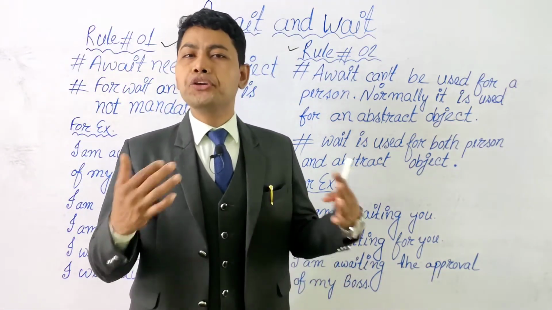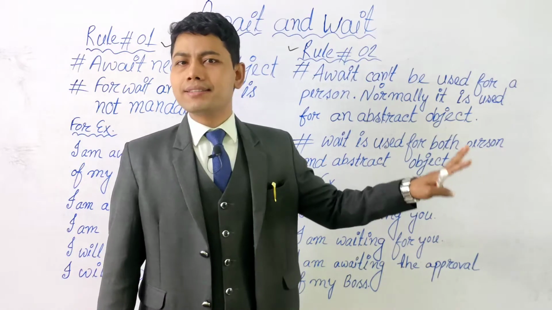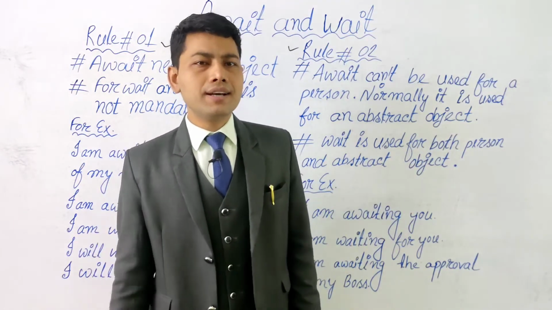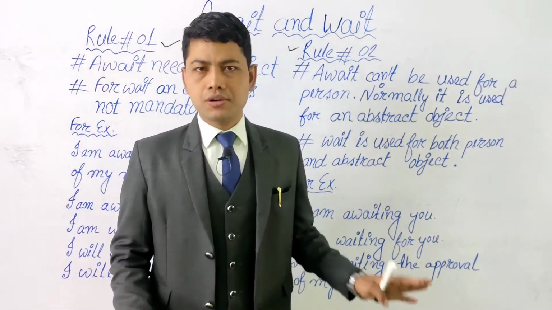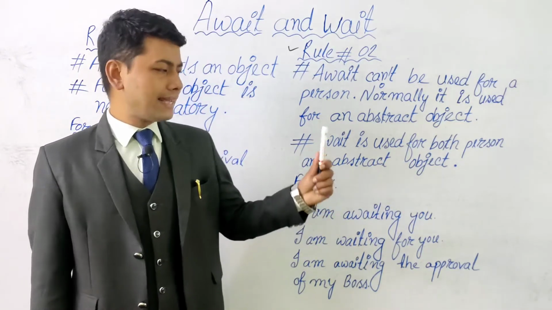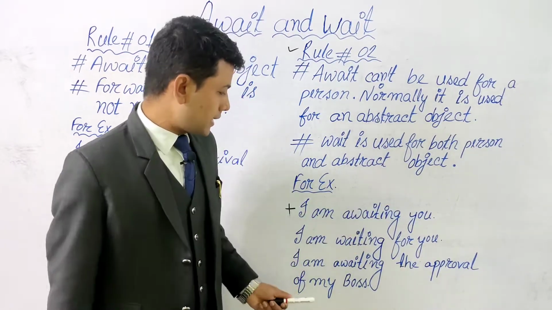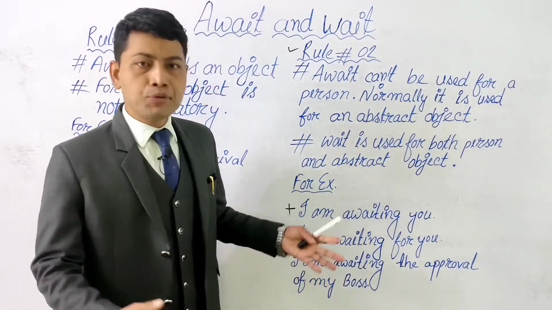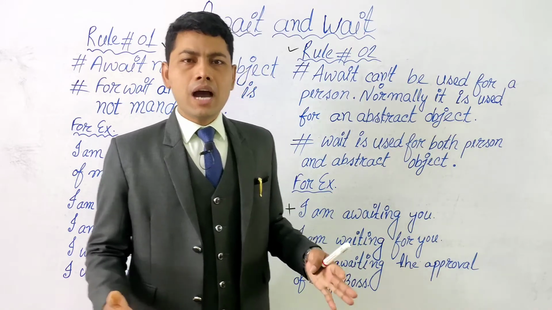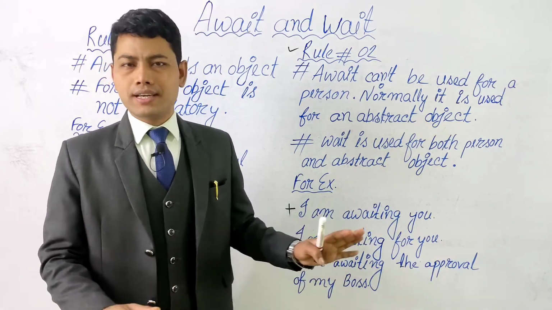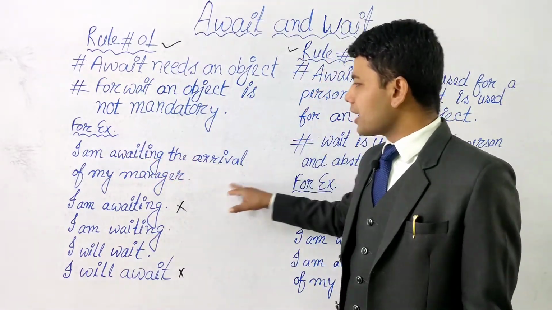Now the question is how you will identify which are abstract objects. Abstract objects are those which we can feel, we can realize, but which do not exist physically. We cannot touch them. For example, if I talk about this marker, I can see it, I can touch it, and it exists physically because it is an item. But if I say the approval of my boss, I can realize it, I can feel it, or I can imagine it, but I cannot touch it, and it does not exist physically because it is not an item. One more example, I am awaiting the arrival of my manager.